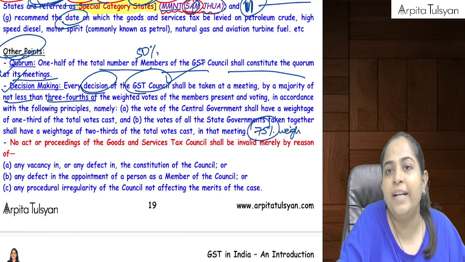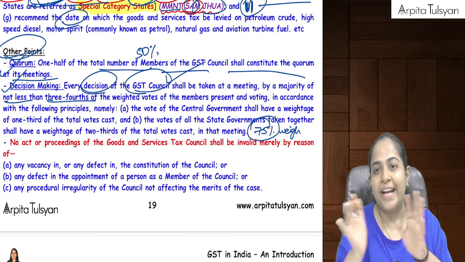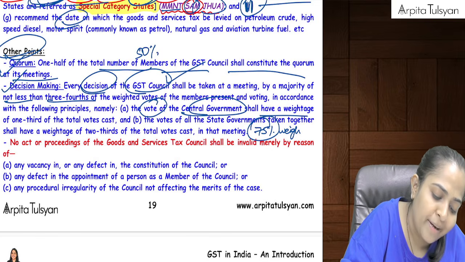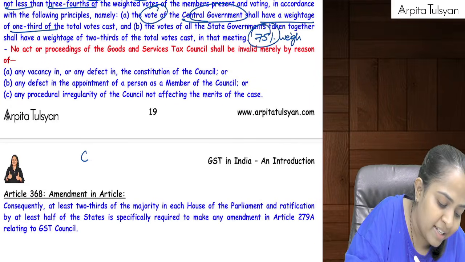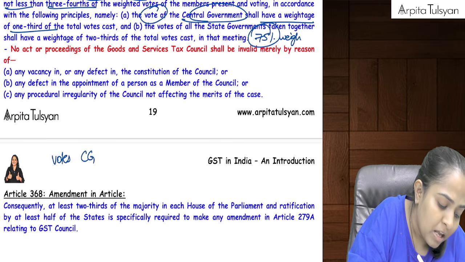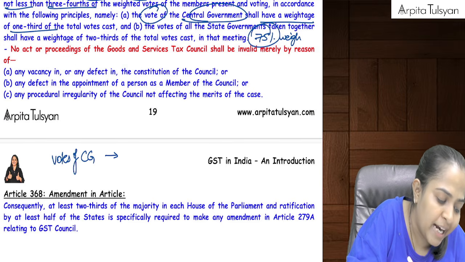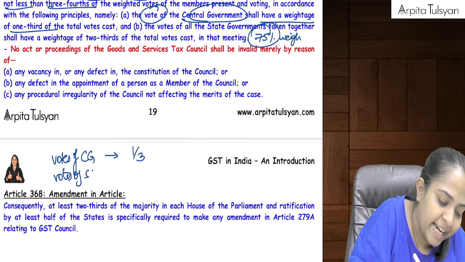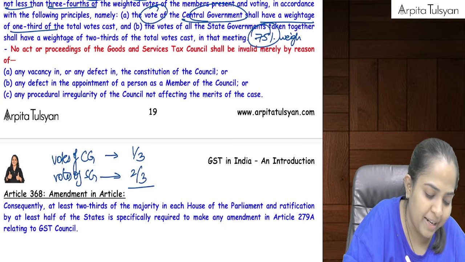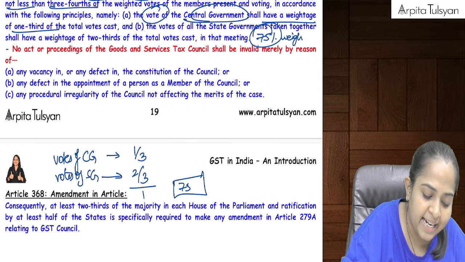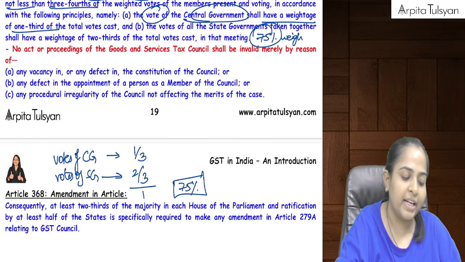Okay, ma'am, how do we take this weighted average? So we'll have to give weights to the votes of the central government and state government. The vote of the central government will be given a weightage of 1/3. Whatever are the votes of the central government, to that we will give a weight of 1/3, and whatever are the votes of the state government, to that we will give a weightage of 2/3, 1/3 plus 2/3 making it 1. Then we are going to find out a final majority, and we will see whether we have got 75% voting or not.